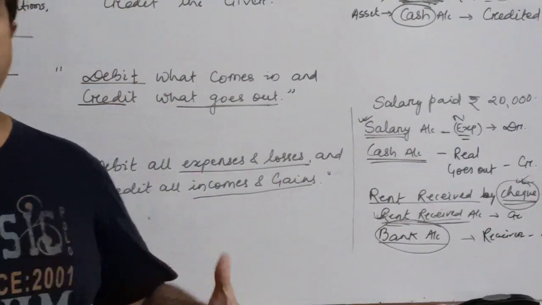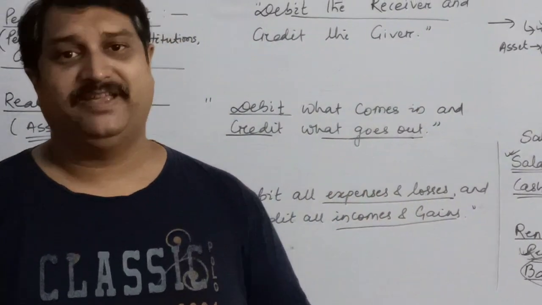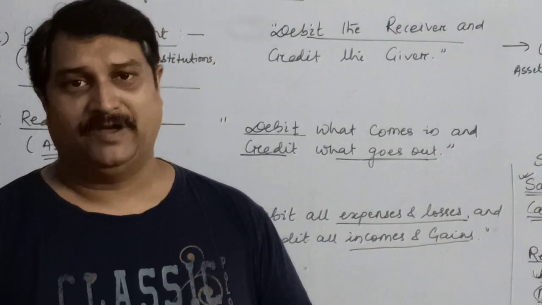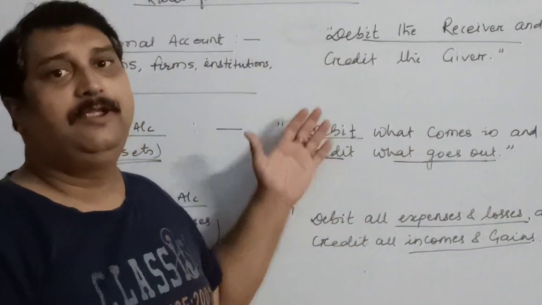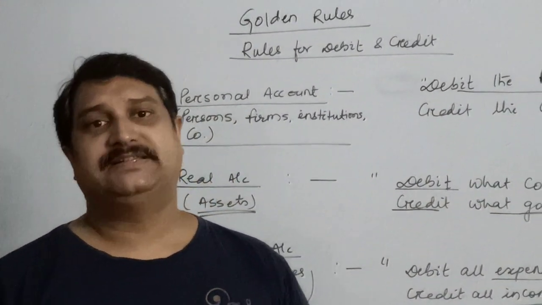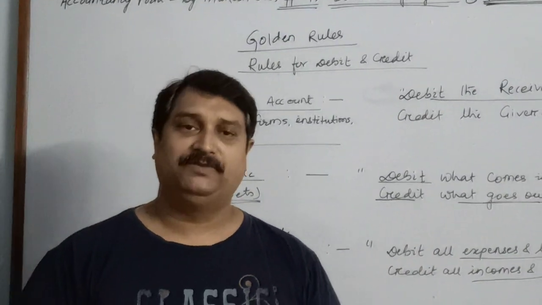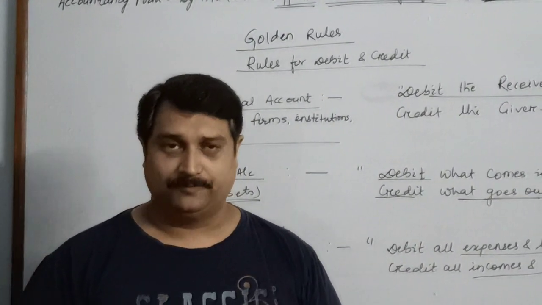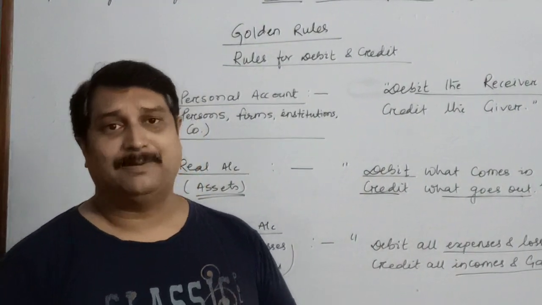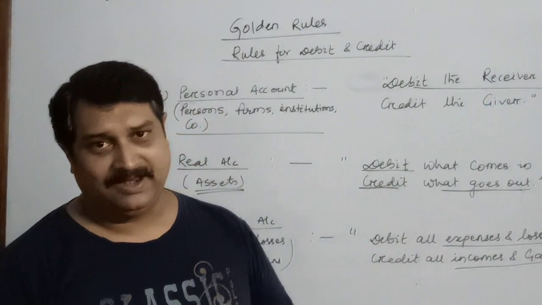So children, this is how we identify the various aspects and record them in the books of accounts based on these three golden rules. Hope this video will help you in passing journal entries with the help of the traditional approach. I'll come with the next video where I will discuss the modern approach or the American approach of accounting.